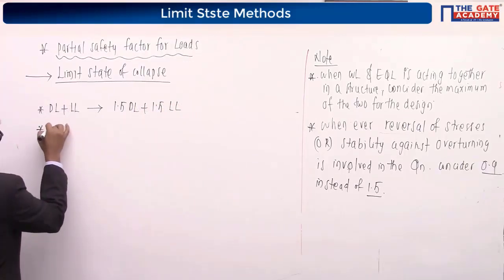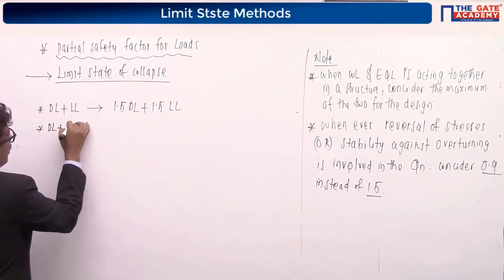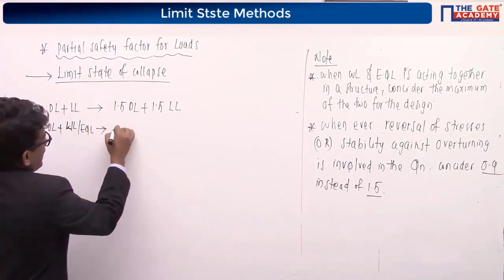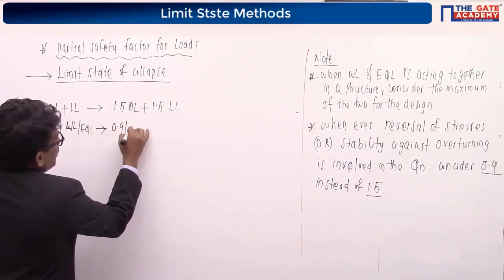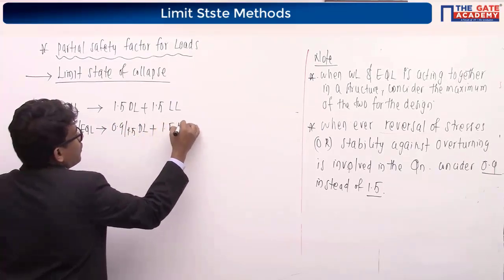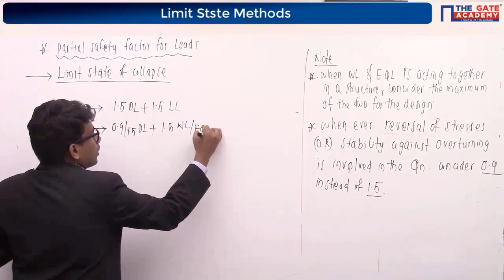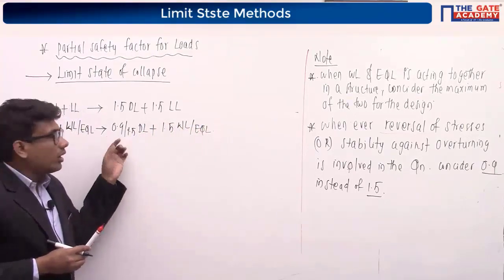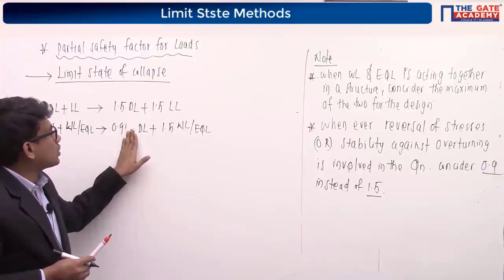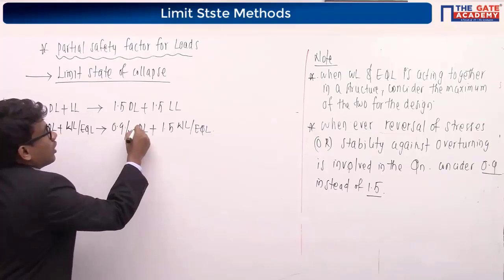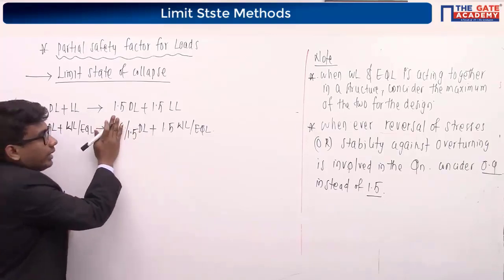For dead load plus wind load or earthquake load combination, the partial safety factors will be 0.9 dead load or 1.5 dead load plus 1.5 wind load or earthquake load. Don't forget the things I have mentioned just now. If the reversal of stresses are involved, use 0.9 instead of 1.5. If nothing is mentioned in the question, use 1.5 instead of 0.9, right?